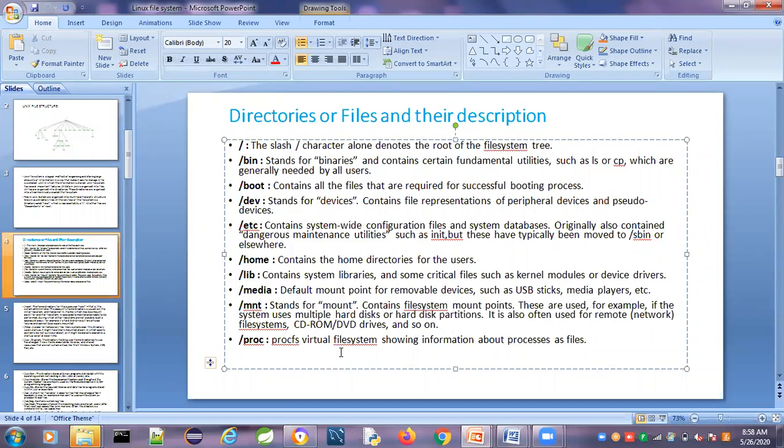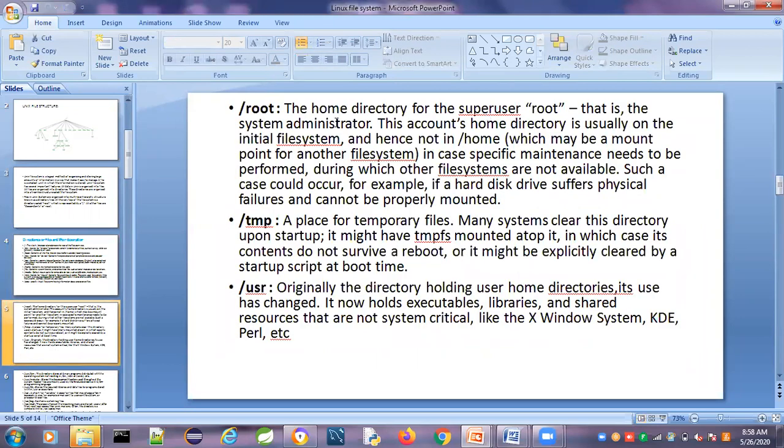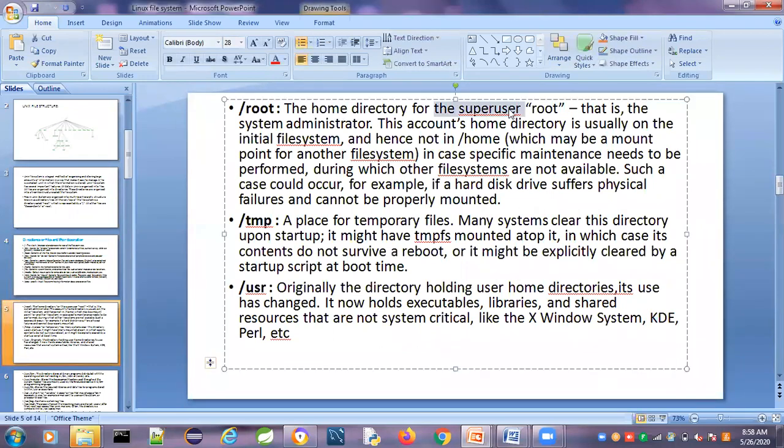And the proc directory relates to the virtual file system, showing all the processes as files. We will discuss later what is meant by a process and process status. And we know the root directory is the home directory of the super user. Who is the super user? The root user is known as the super user, that is, the system administrator.